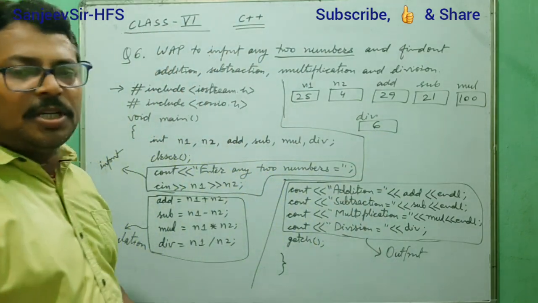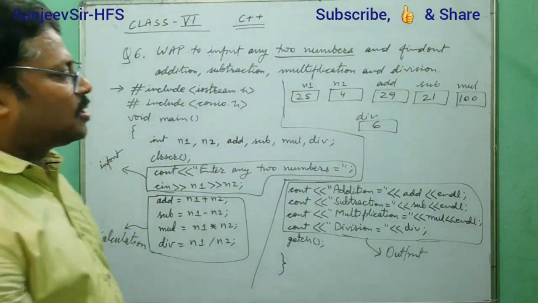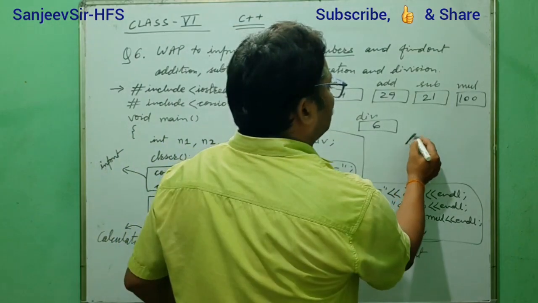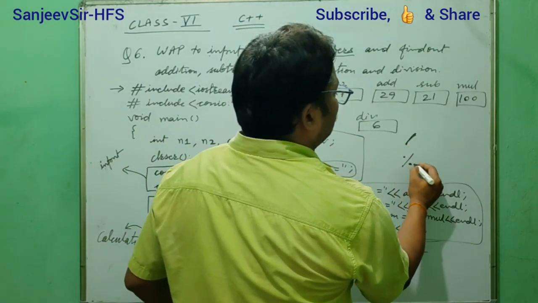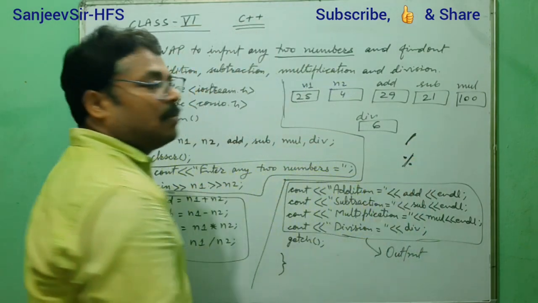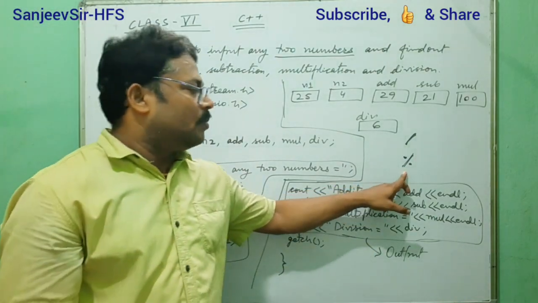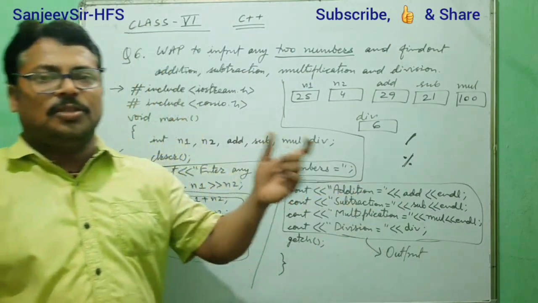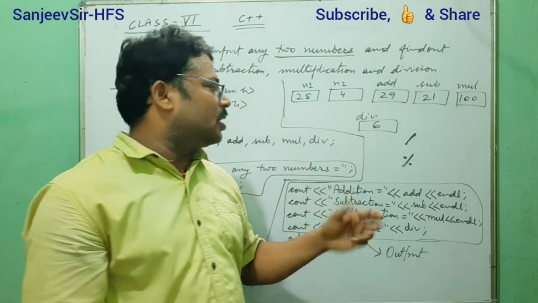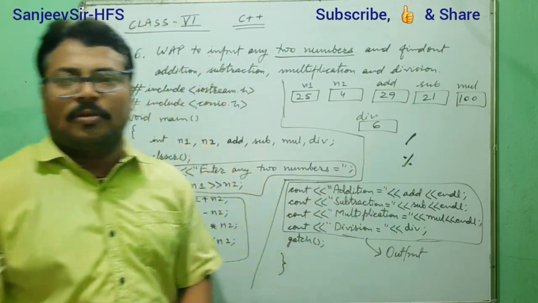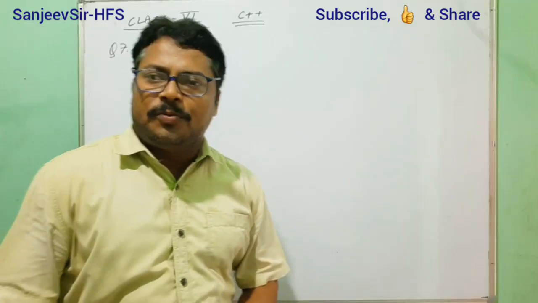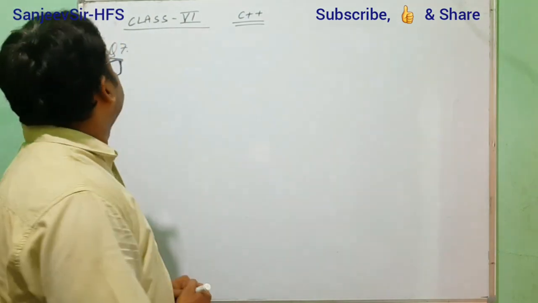Okay. Quotient it will give. So this slash is giving quotient. Once again you remember, this slash is giving quotient and this percentage is giving remainder. So when you need remainder, we will use percentage. But when division is needed, we take the quotient as the result, so we use slash. Okay. Thank you. Now we move to question number 7.